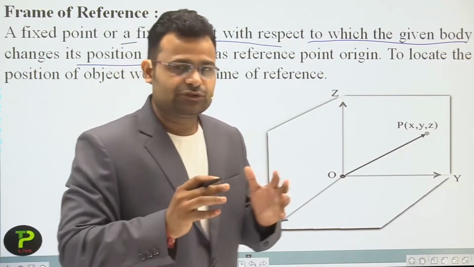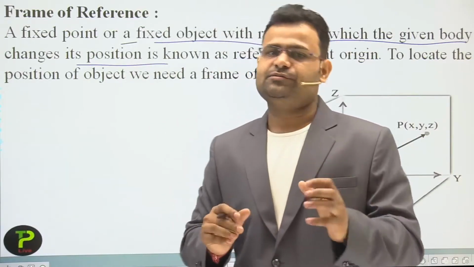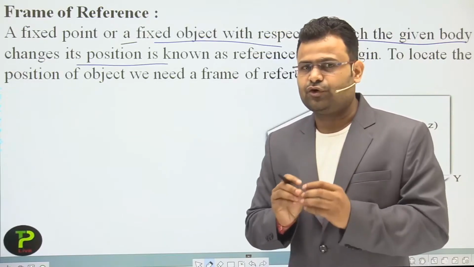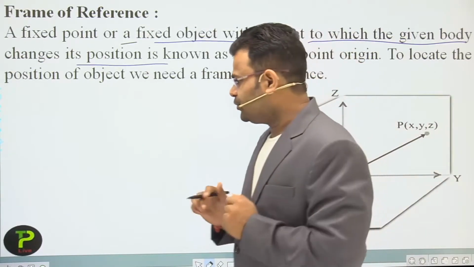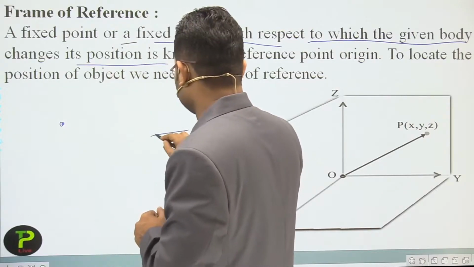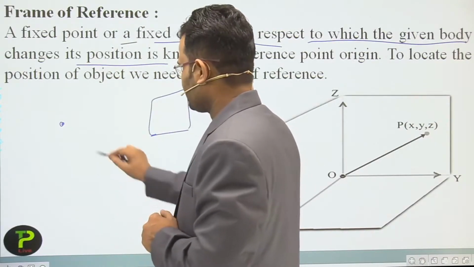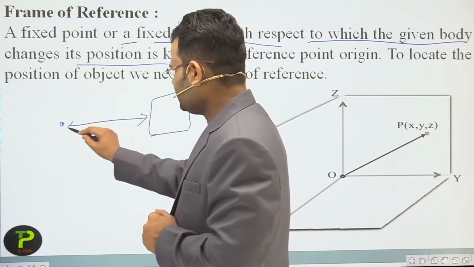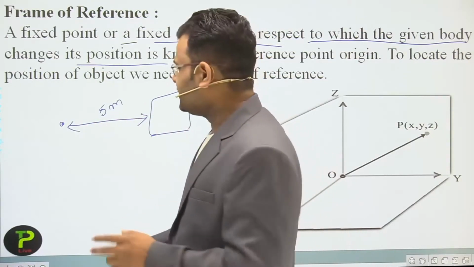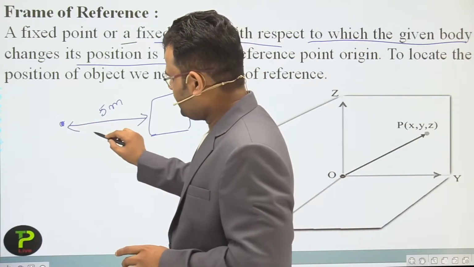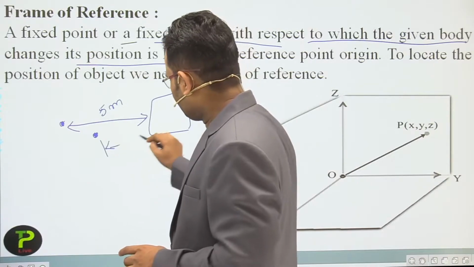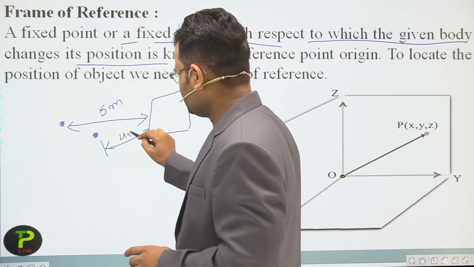Okay, students. So we require some fixed point which is used for all measurements. Let's suppose the first time we use that point, the position of a box we measure is 5 meters. If, dear students, you change the position, and the next measurement is 4 meters.